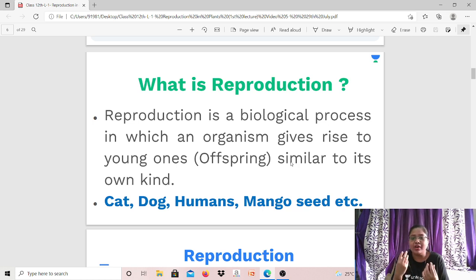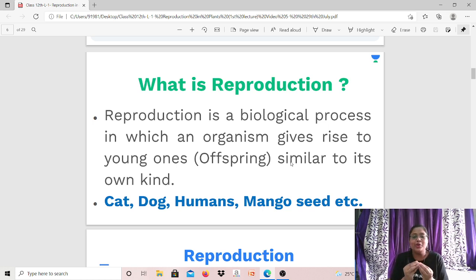Then we have seen seeds of different plants. We have also seen different plants and trees around ourselves, right? Okay. So, coming to the cat. Cat undergoes the process of reproduction, correct? And it gives birth to a new offspring, or a new cat, which is known as a kitten, correct? But this kitten is similar to cat, right?